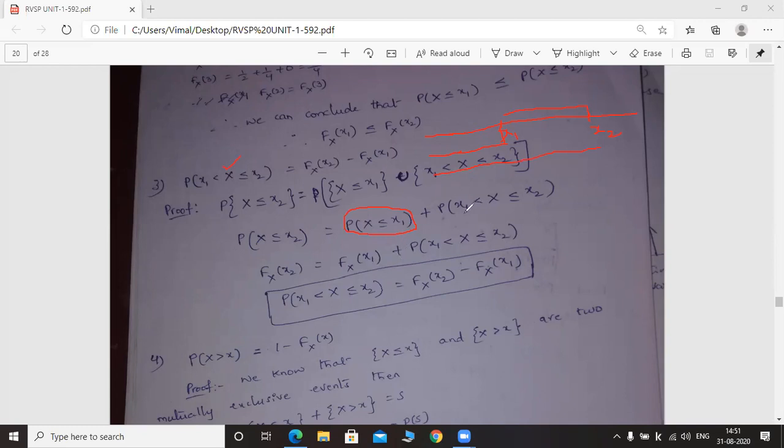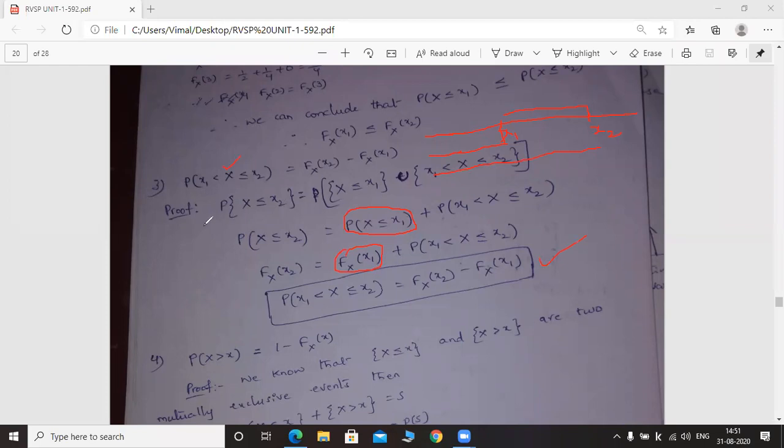Next, plus this probability remains the same. Now take this to the left hand side. Capital Fx of x2 minus capital Fx of x1 is equal to the probability of small x1 less than capital X less than or equal to small x2. This is the statement of the third property that is proved here. Okay, is it clear?